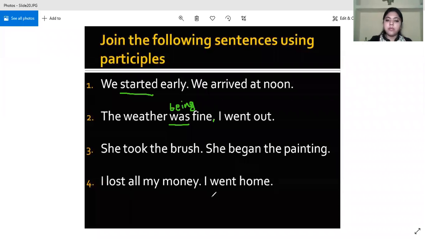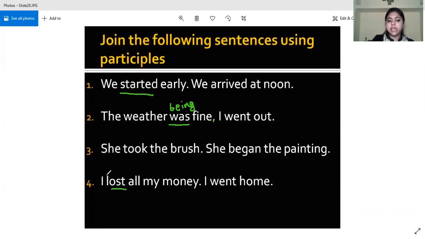Next is I lost all my money. I went home. Arav. Losing all my money, I went home. See here, the action has been performed. It is done. It is over.